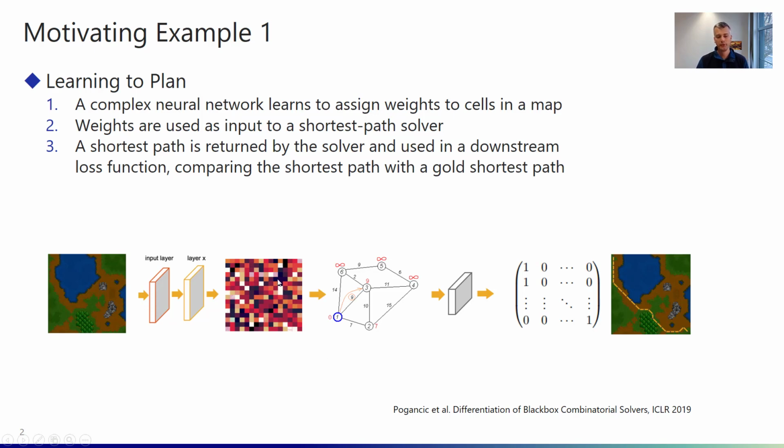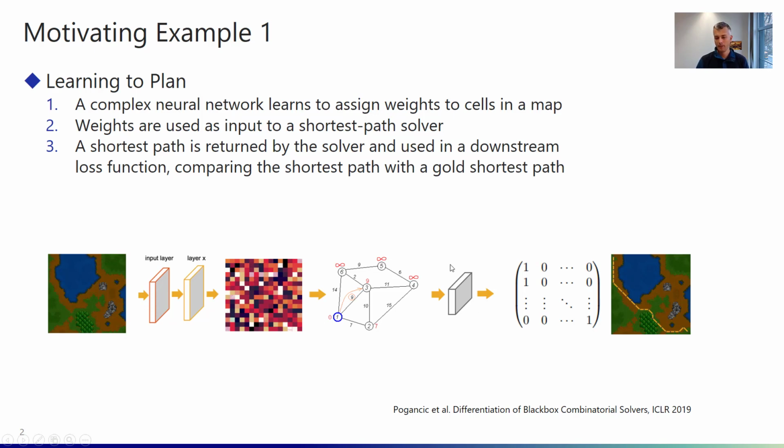And what we are then doing is we're taking this output and using it as input to a combinatorial optimization problem solver, in this particular case a shortest path solver, to find a shortest path going from the top left to the bottom right corner in the square here.